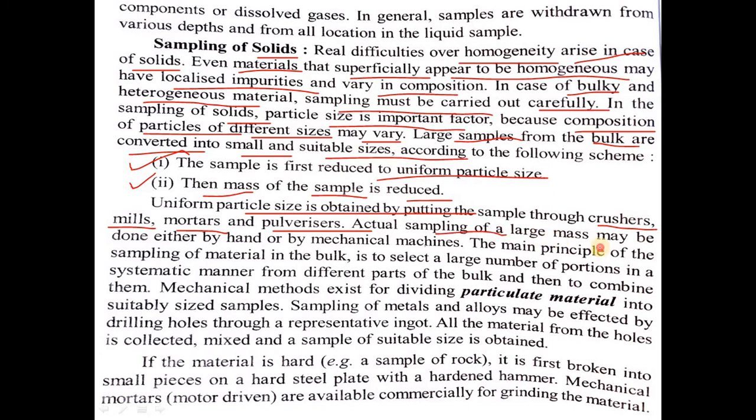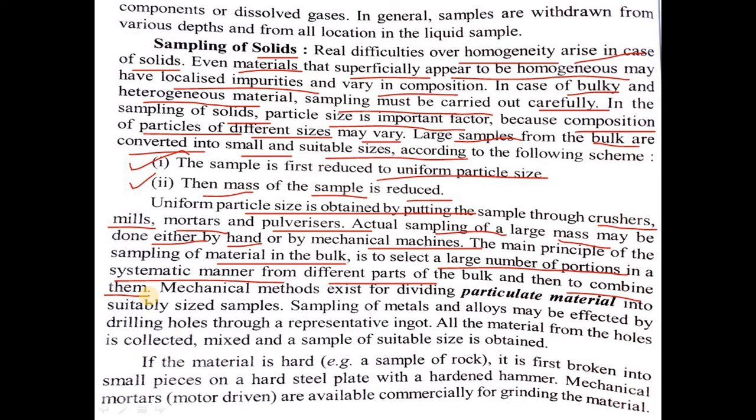Actual sampling of a large mass may be done either by a manual process or by a mechanical machine process. The main principle of the sampling of material in bulk is to select a large number of portions in a systematic manner from different parts of the bulk and then to combine them collectively.